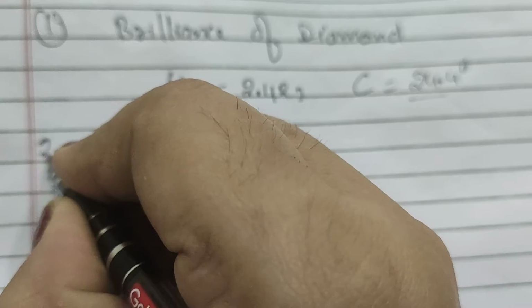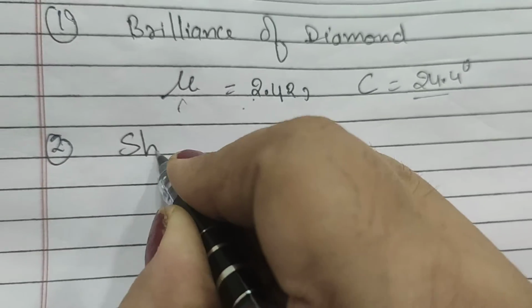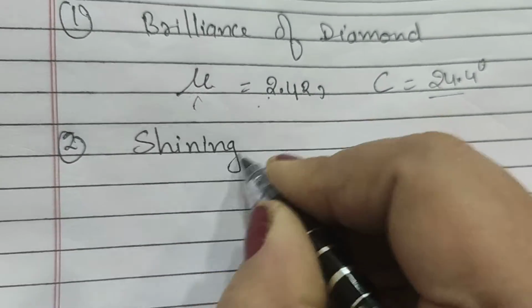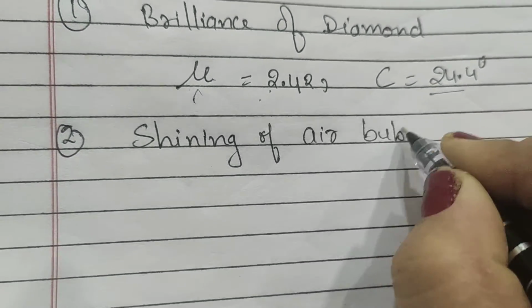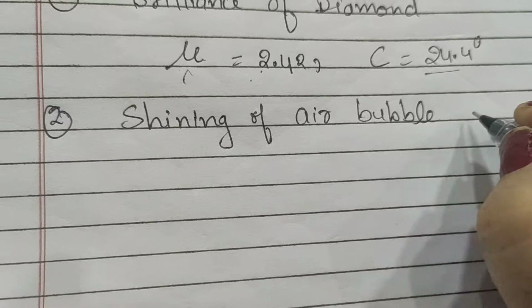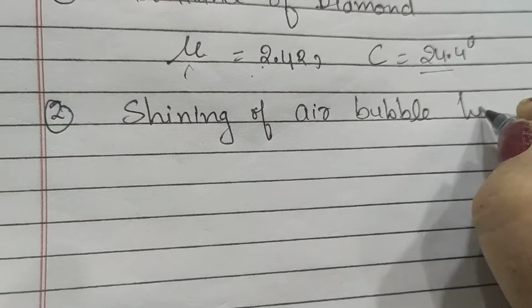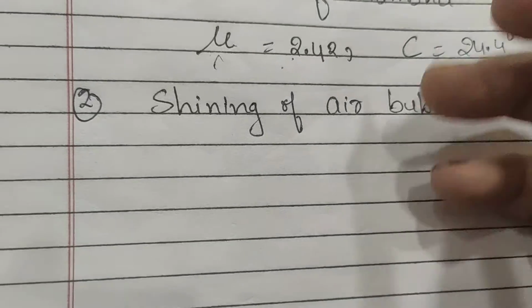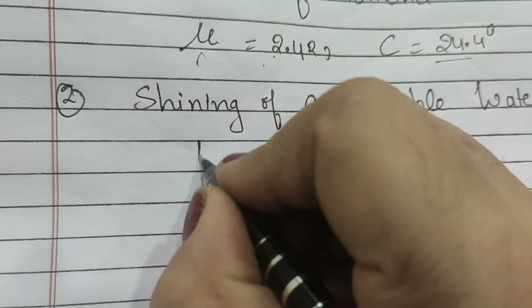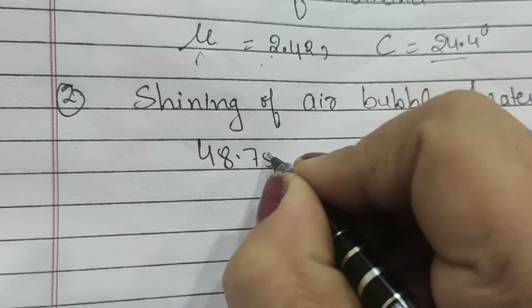Now the second application is shining of air bubble in water. You must have seen this sometime. An air bubble shines inside water. Now we know that the critical angle for the water-air interface is 48.75 degree.